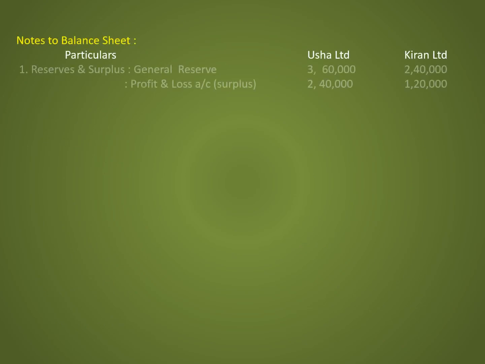Notes to balance sheet. Note number 1, reserves and surplus. Under that, general reserve 3,60,000 Usha Limited and 2,40,000 Kiran Limited. Profit and loss account surplus 2,40,000 and 1,20,000 respectively.